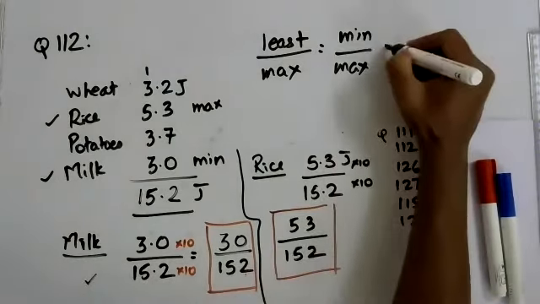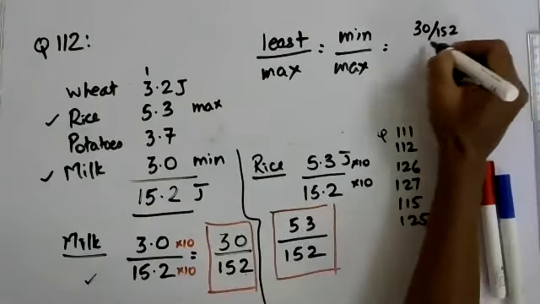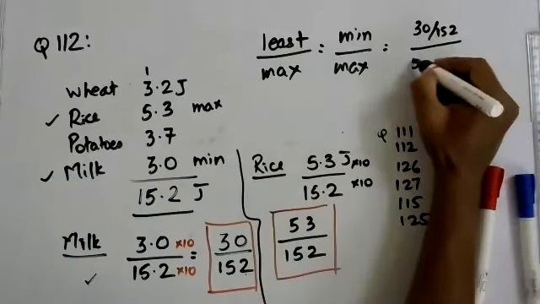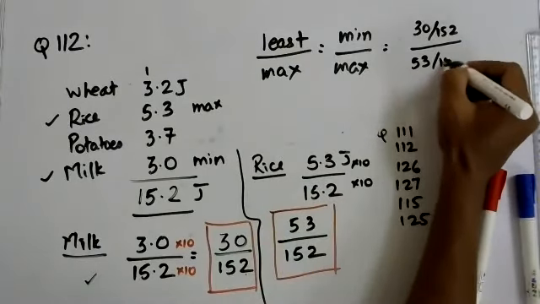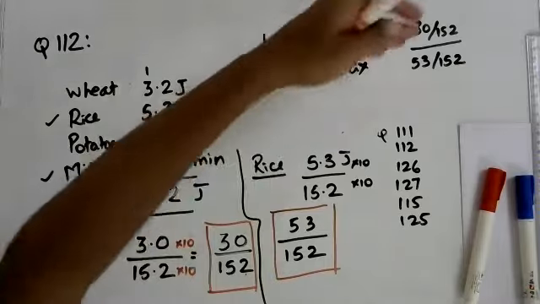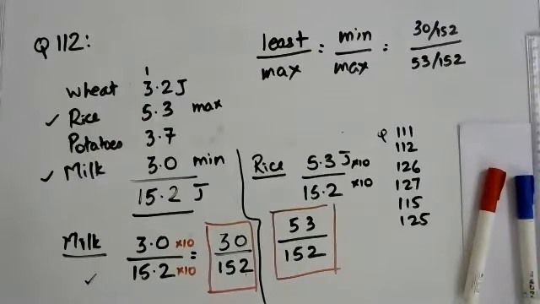So I write it as 30 by 152, and that divided by the fraction for the max, which is 53 by 152. That is how I represent the ratio between the fractions for min and max.